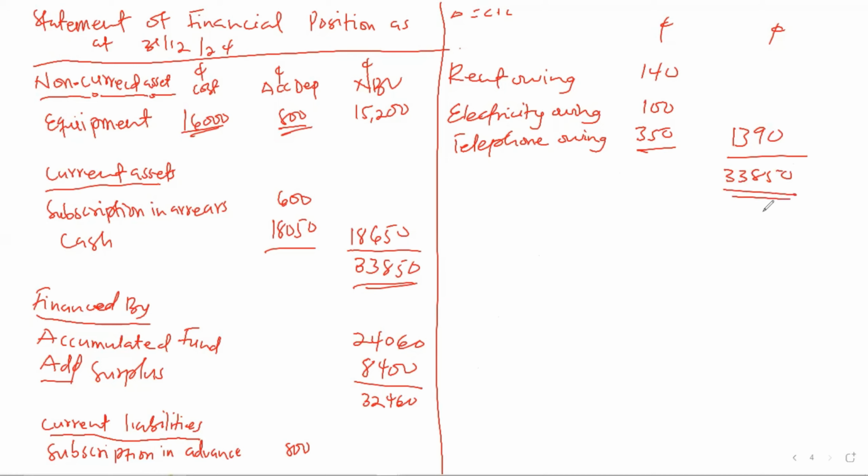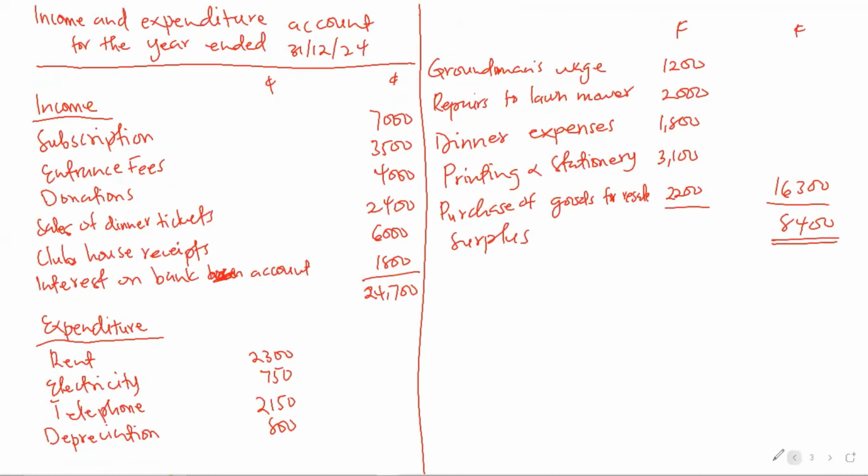That is it. So we balance the account. After this, you are done with your work. So that is the solution for everything we've done in the question. That is how to prepare an income and expenditure account and a statement of financial position.